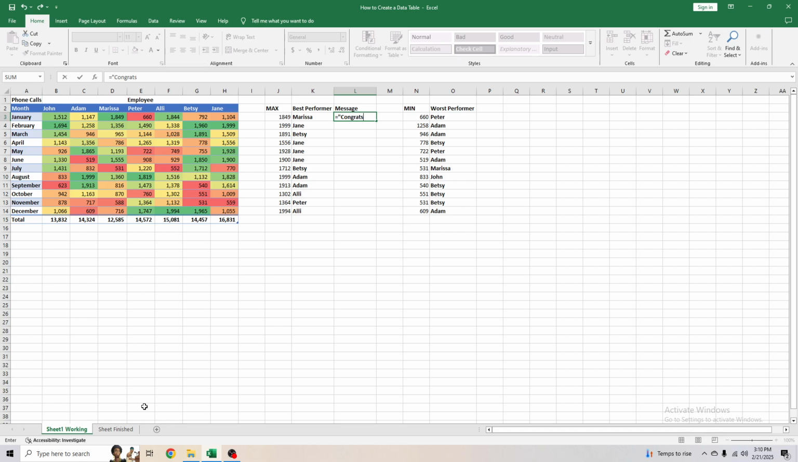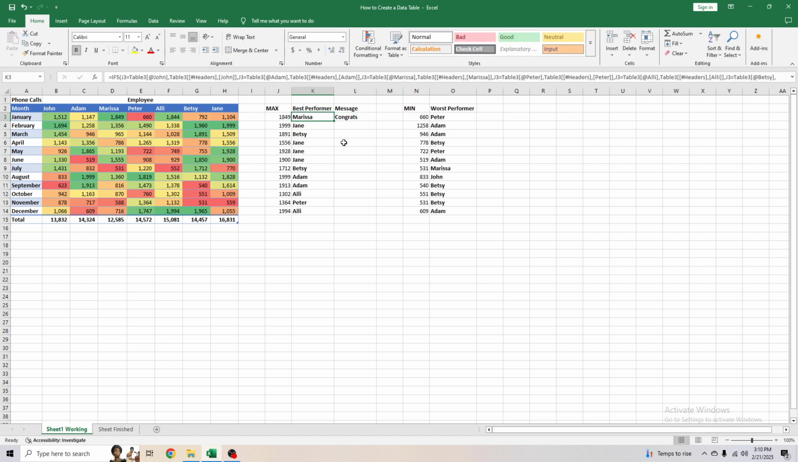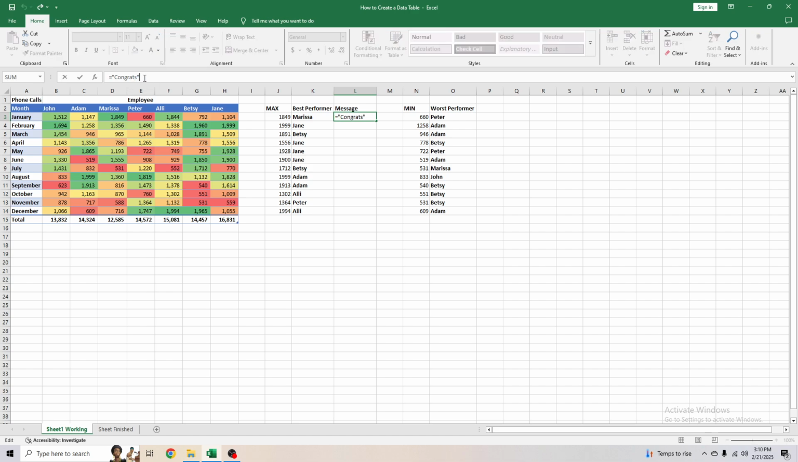congrats, space, so that way it includes a space moving forward, or else the text will just be right next to each other. This best performer text will just be right next to each other. So we'll do congrats, and I guess I can show it right here if it'll let me. Go back. So yeah, congrats, no space.